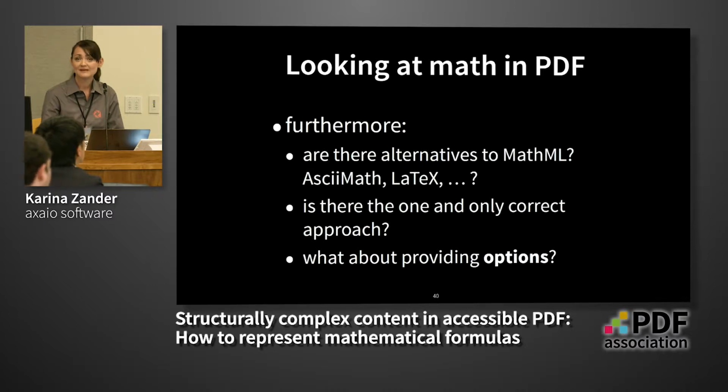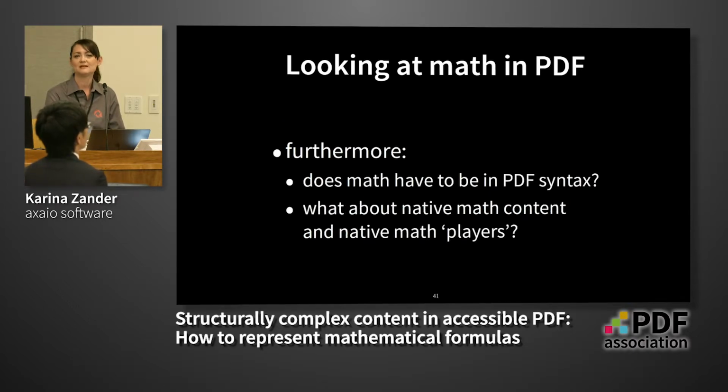So what about providing options in different ways or for different needs? And does it have to be math in the PDF syntax at all in the tagged PDF? And what about leaving the math in its native math format, and counting on there being native math players?